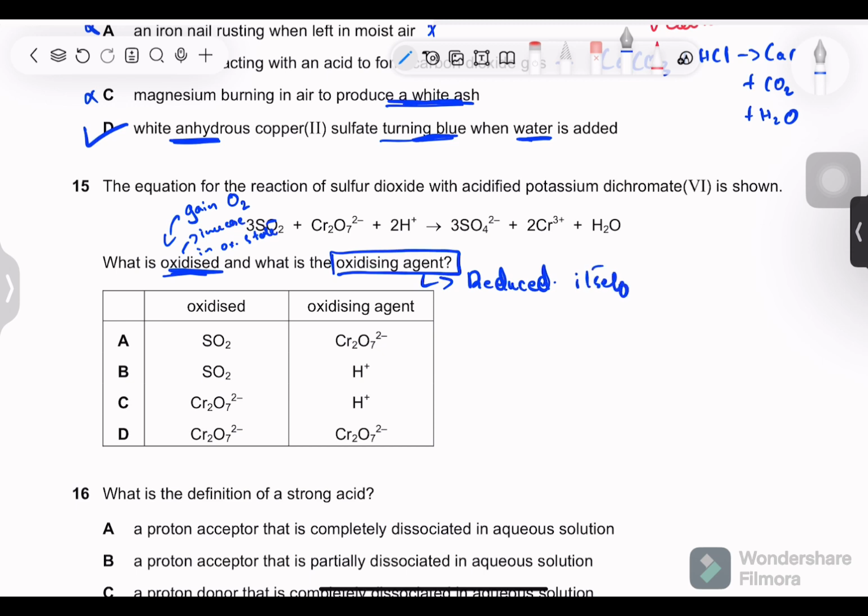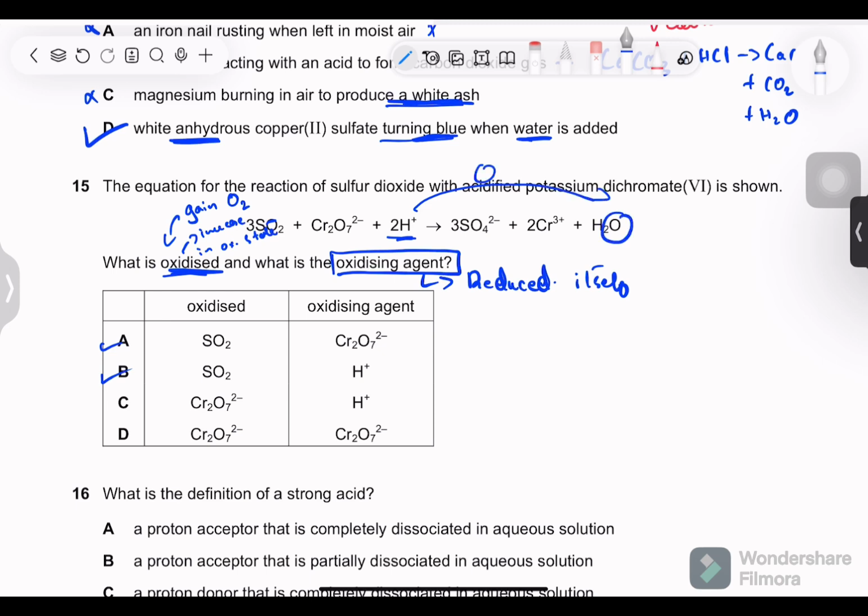Okay. So what is oxidized? This right here is sulfur dioxide, and on the other side we see an extra oxygen is added to it. So it is oxidized. Yes. As for the oxidizing agent, we have to see whether it has reduced or not. So we can see sulfur itself was not reduced as it has gained oxygen.